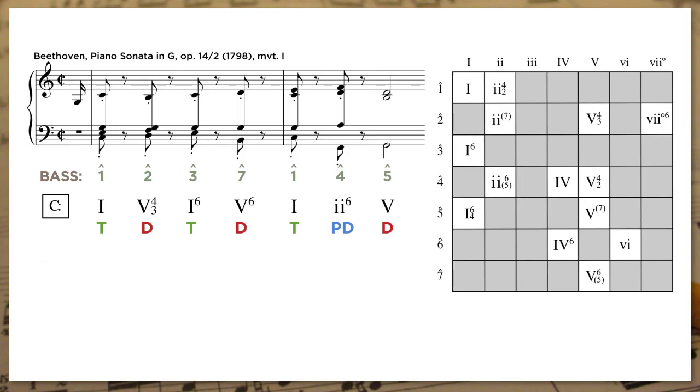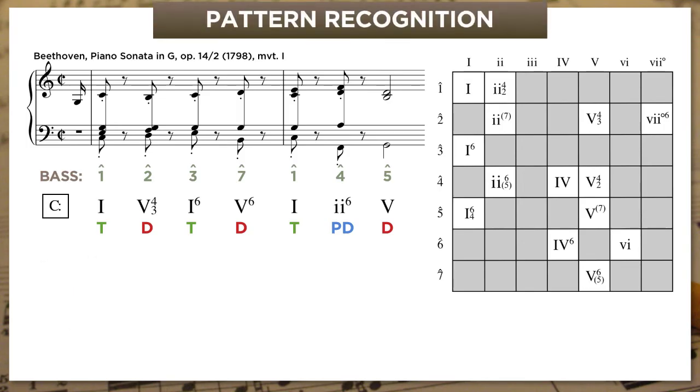Because in the end, it's recognizing common patterns. That's what this is all about. If you're doing more than just slapping labels on chords, if you're paying close attention to how bass lines unfold in time and what harmonic functions they tend to support, you're going to start to see the same short bass line formulas appearing over and over again. I chose this excerpt because it features 3. Scale degree 4 going to 5 in the bass.